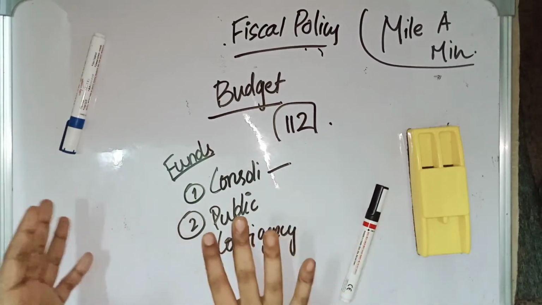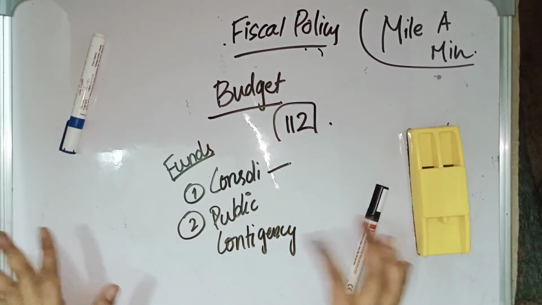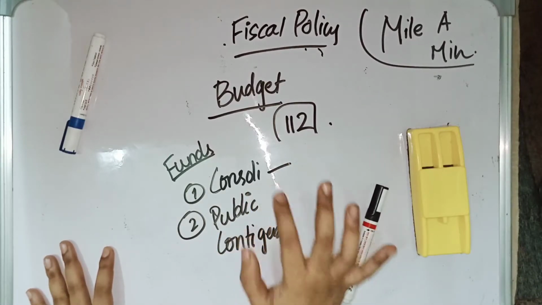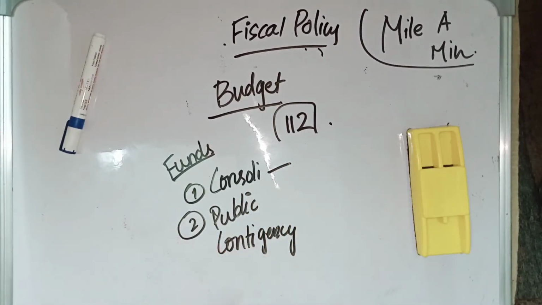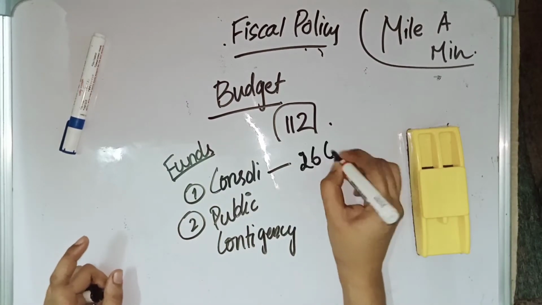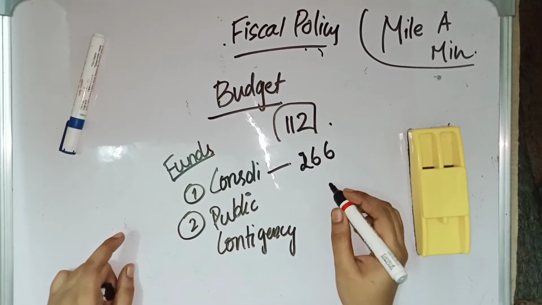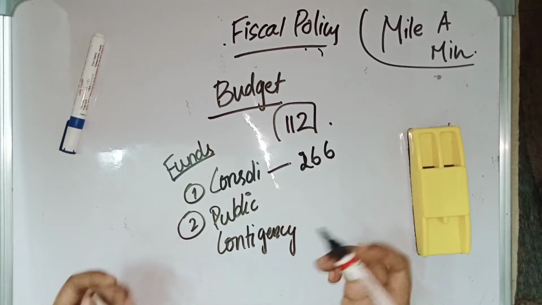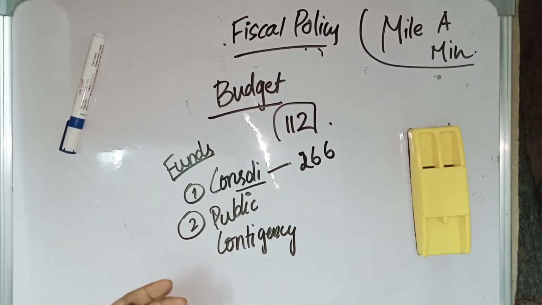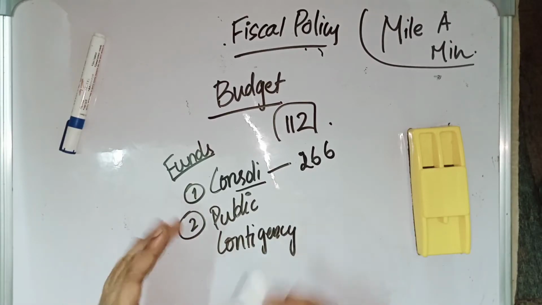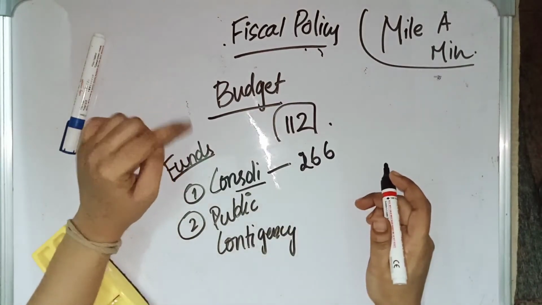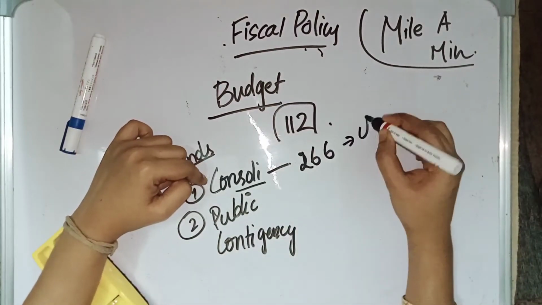This Consolidated Fund of India finds mention in the Constitution in Article 266. To withdraw money from the Consolidated Fund of India, it requires Parliament's permission except for charged expenditure.